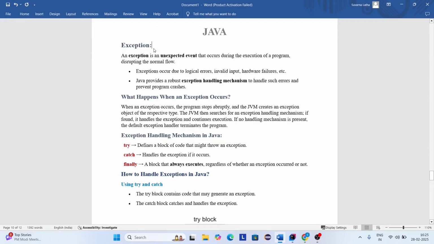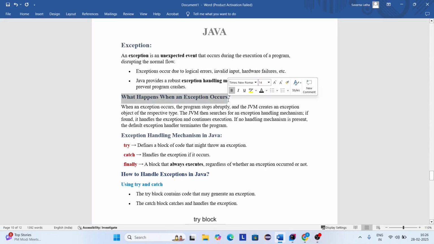Today we are going to discuss the exception concept in Java. An exception is an unexpected event that occurs during the execution of a program and disrupts the normal flow, which means a problem occurs during execution of the program. Exceptions occur due to logical errors, invalid inputs, hardware failures, and so on. Java provides a robust exception handling mechanism to handle such errors, and it also prevents program crashes.